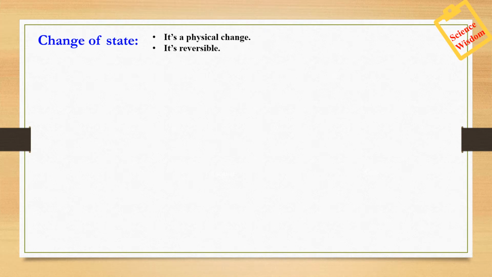So now let's study how these states change from one state to another. The change of state is a physical phenomenon and the process is reversible. That is, one form can convert back to another form that we regularly see. Just take an example of ice. Ice turns into water and then turns to steam, and one form gets converted to any other. So it's a physical process, and the process is not irreversible.